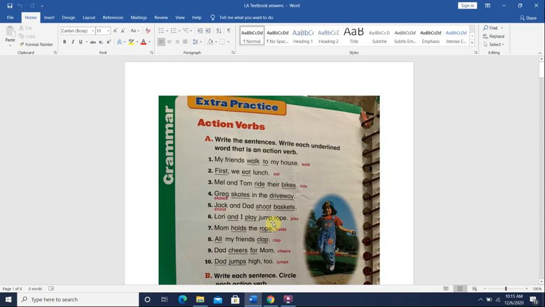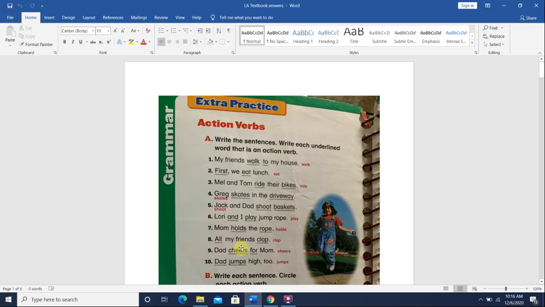We have underline and play. Of course, the verb is play. Number 7, Mom holds the rope. We have hold and rope. The verb is hold. Hold means to carry something with your hands, all right? Okay, so the verb here is hold.